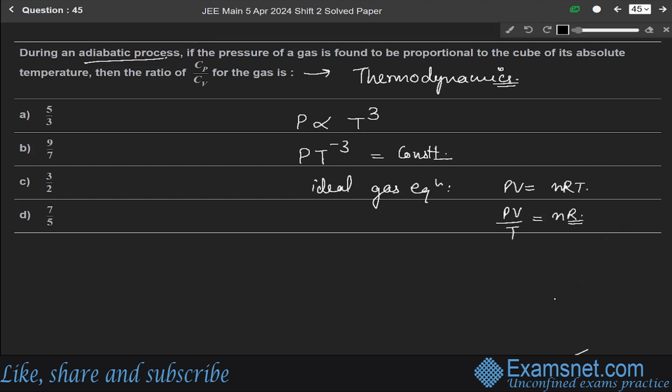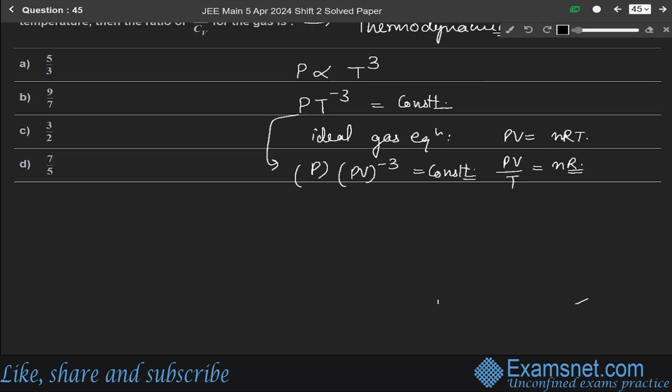Writing nR as a constant, in place of T we can write PV.